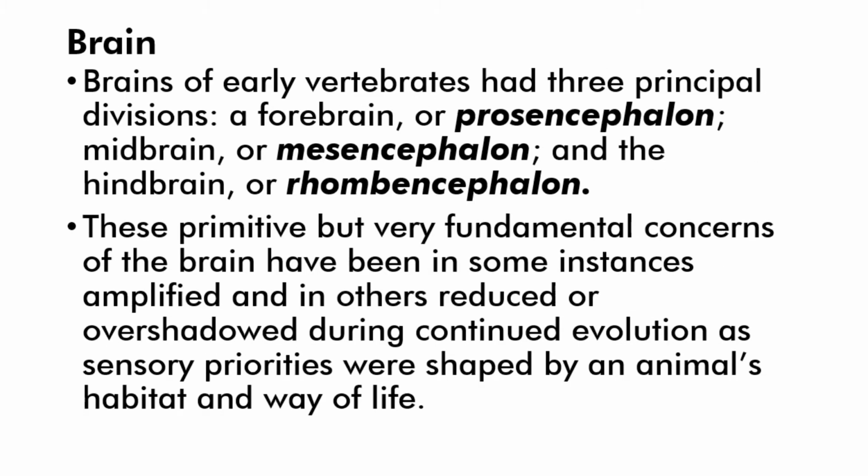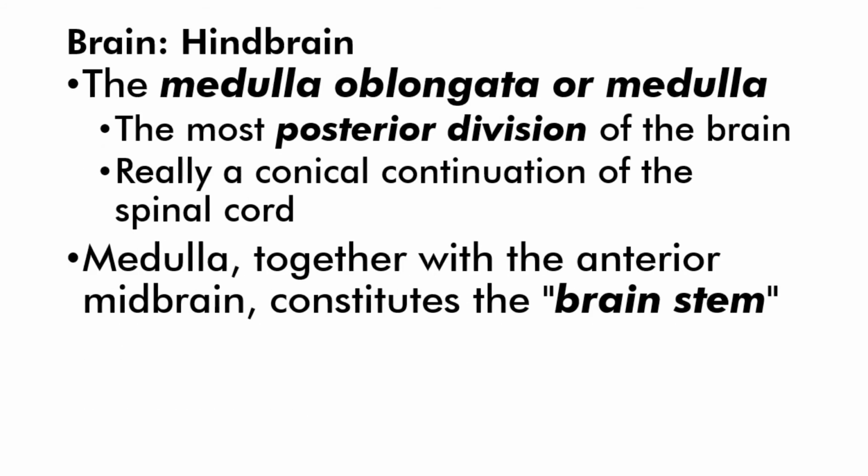Brains of early vertebrates had three principal divisions: a forebrain, a midbrain, and the hindbrain. These primitive but very fundamental components of the brain have been in some instances amplified and in others reduced or overshadowed during continued evolution as sensory priorities were shaped by an animal's habitat and their way of life. The hindbrain has the medulla oblongata, or medulla, the most posterior division of the brain. It's really a conical continuation of the spinal cord. The medulla, together with the anterior midbrain, constitutes the brainstem.